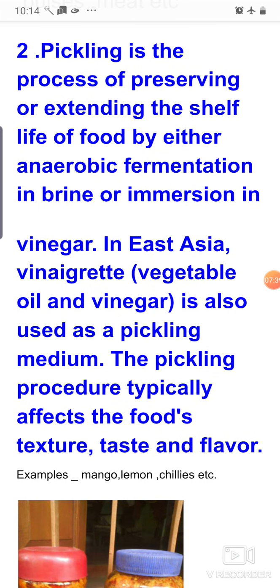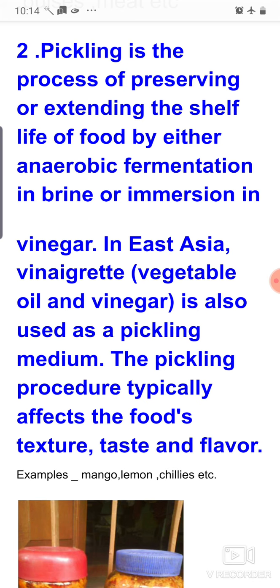In East Asia, vinaigrette, that is vegetable oils and vinegar, is also used as a pickling medium. Vinegar, also known as acetic acid, is also used for pickling. The pickling procedure typically affects the food texture, taste and flavor.